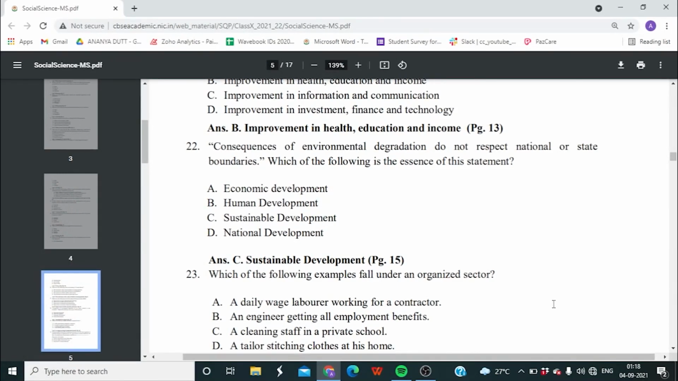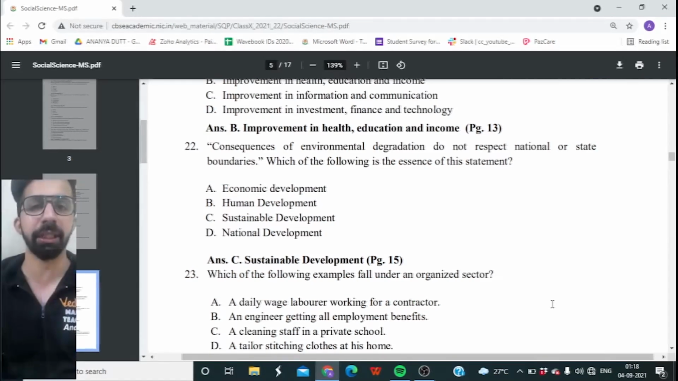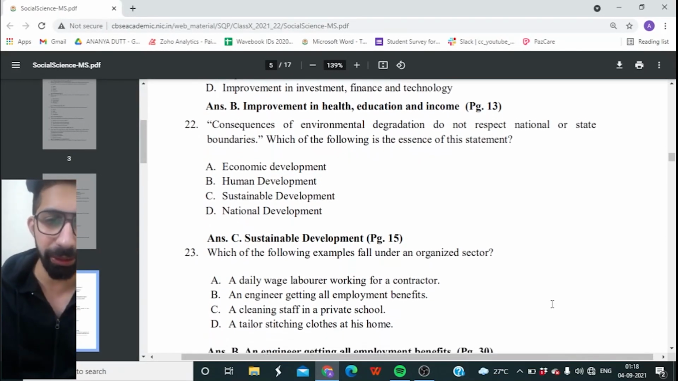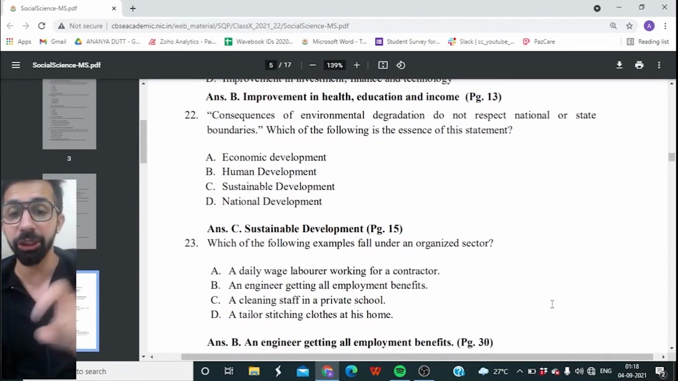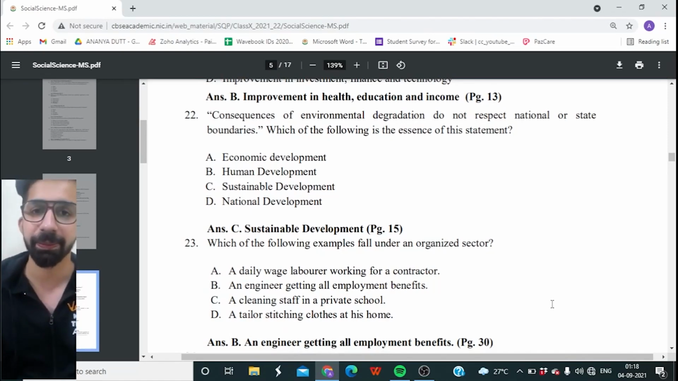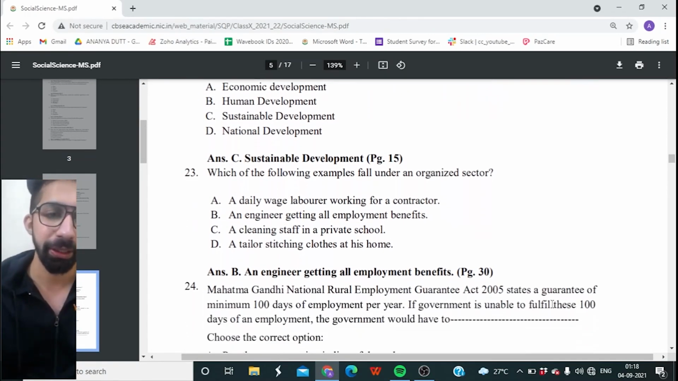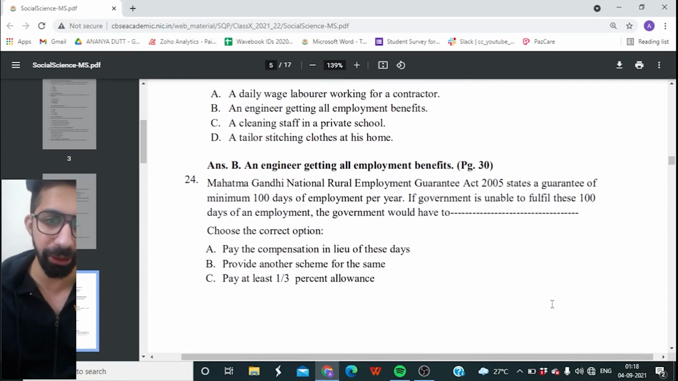Yeah, guys, you keep on saying, which of the following examples fall under organized sector? So is it a daily wage laborer working for a contractor, an engineer getting all employment benefits, a cleaning staff in a private school, or is it a tailor stitching clothes at his home? And it is very simple. It is option B. An engineer getting all employment benefits. Yes. Next question, guys. You guys are just doing a great job.